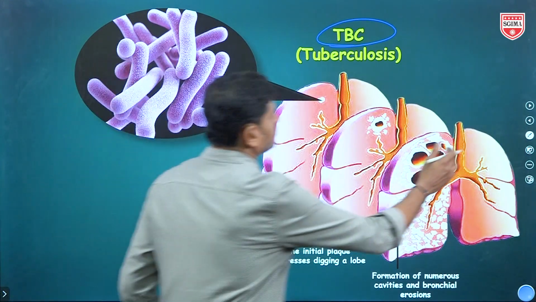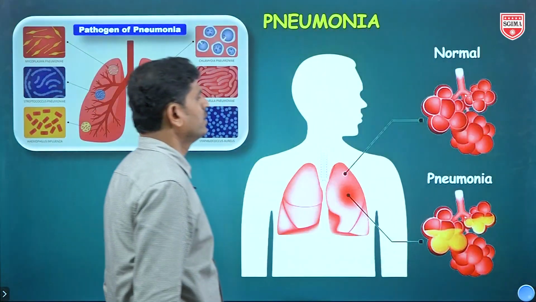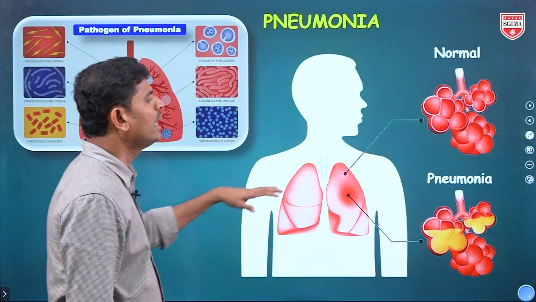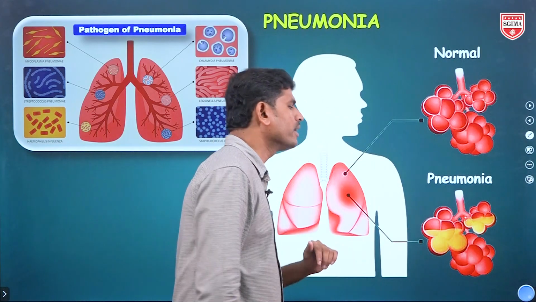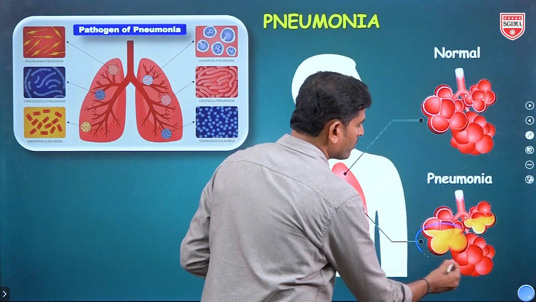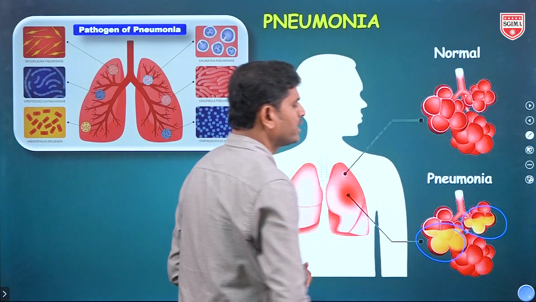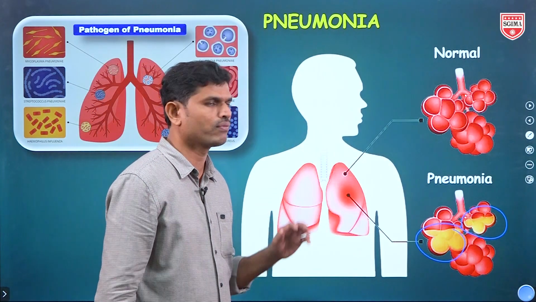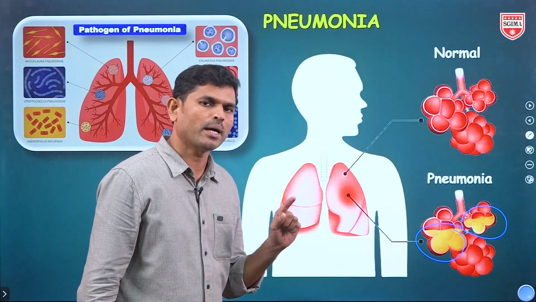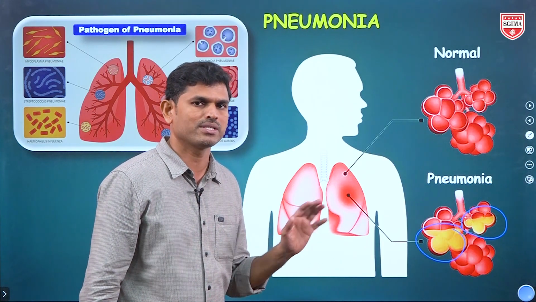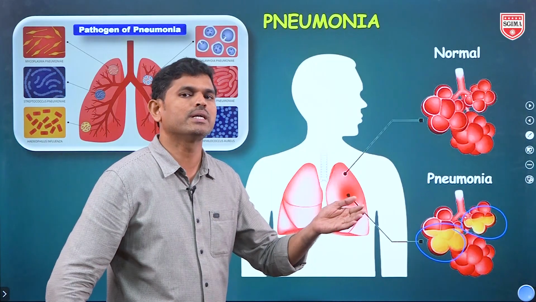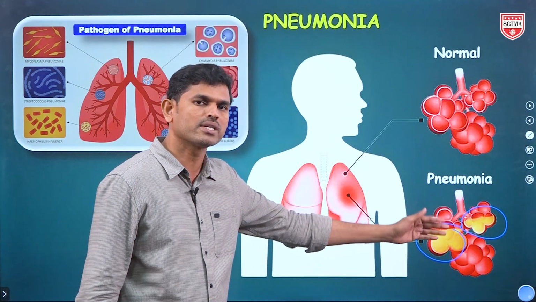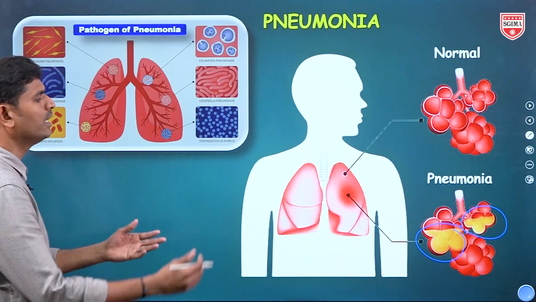Next, another disease, pneumonia. Generally, we can observe this also in society. Here, lung alveoli will be filled with an excess amount of mucus. By that, obstruction of exchange of gases will take place. Of course, mucous membrane is compulsory for normal exchange of gases, but beyond the limits, an excess amount of mucus will obstruct the diffusion of gases. The rate of diffusion will be obstructed.